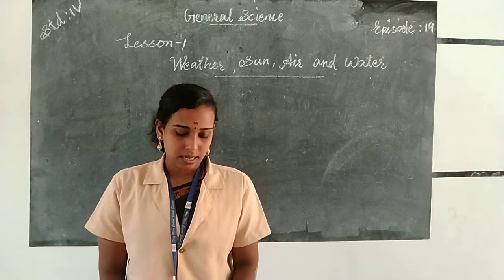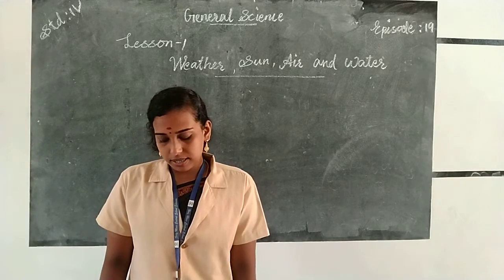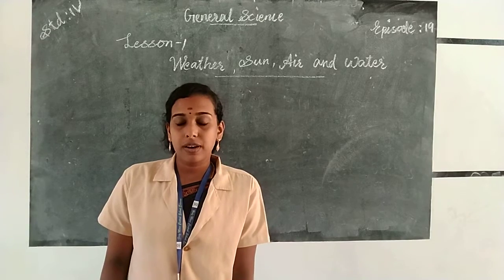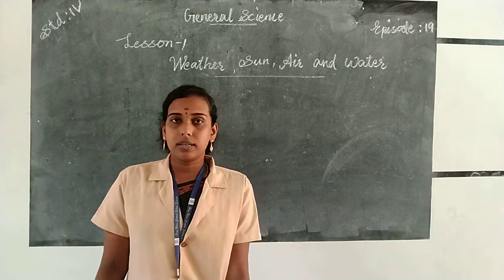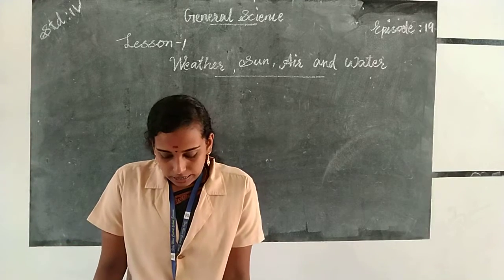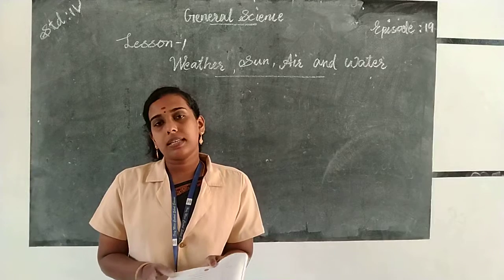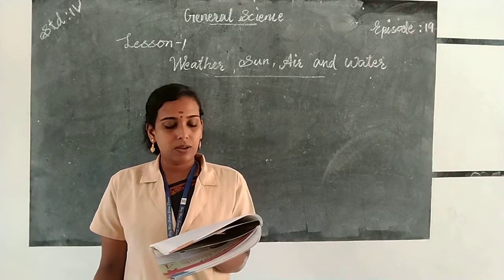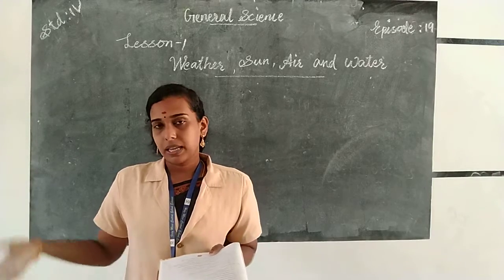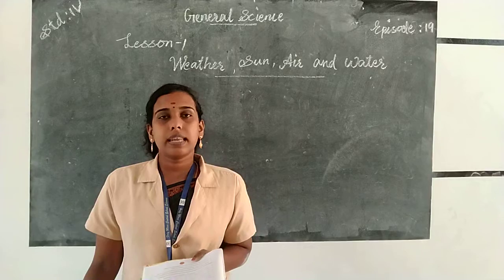Then the next question, the land gets dash faster than dash. The land gets heated faster than the water, sea water. Okay. Then the next question, the rate of evaporation dash with temperature. The rate of evaporation increases with increasing temperature. So when the temperature increases, the rate of evaporation also increases. So the answer is increases.